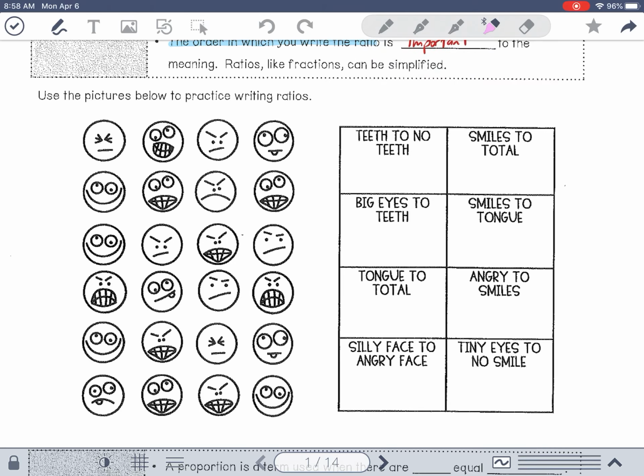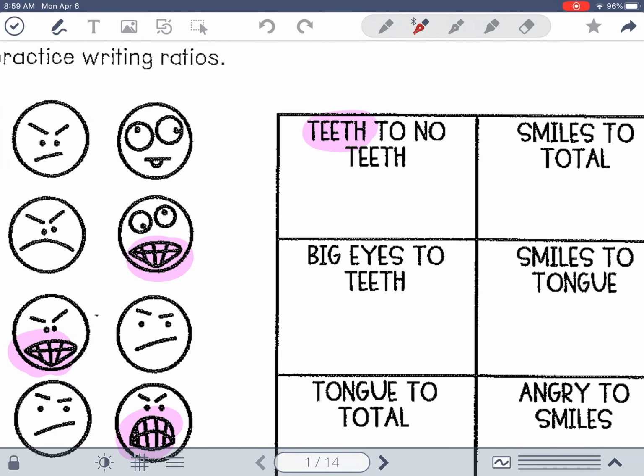The first one says teeth to no teeth. So if you come down here, we're going to start on this first column. We'll start right here and look to see where the teeth are. There's showing teeth there. You go to the second column. There's 2, 3, 4, 5, 6, 7, 8, 9. So there are 9 teeth. So if you have 9 teeth, we're going to write 9, and we're going to put a colon.